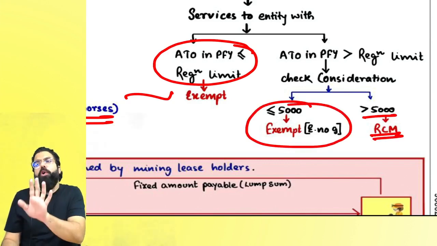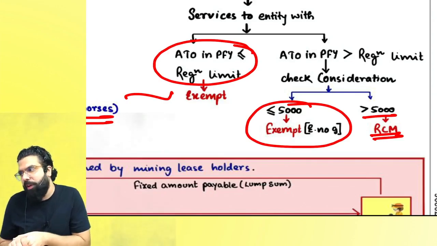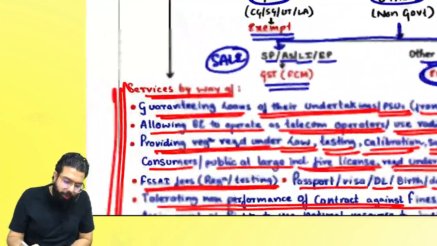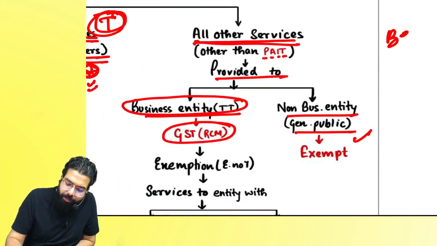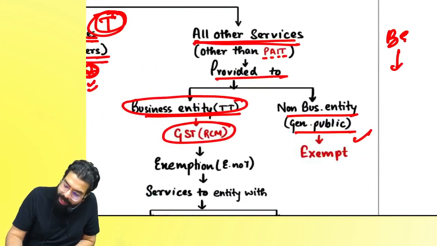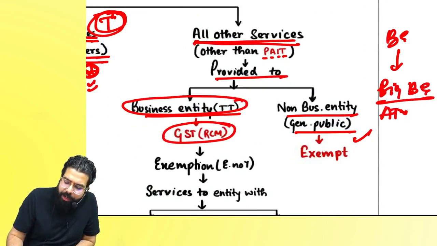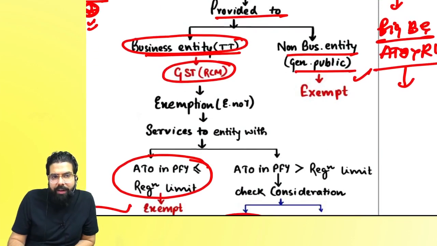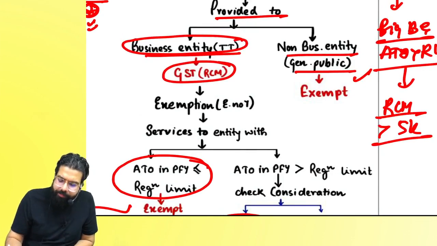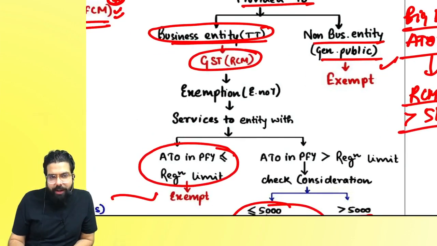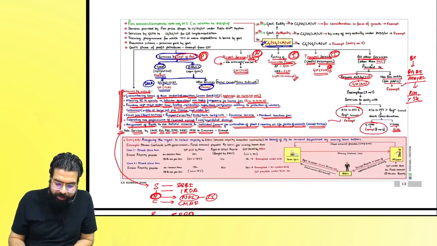So, other than Post, Airport, Immovable Property and Transportation Service and the services I have told you, if any other service is given to a business entity, which is a big business entity whose last year aggregate turnover is greater than the registration limit, then in the current financial year, if it has received a government service, it has to pay GST under RCM provided the consideration is greater than 5,000. Are we clear, everyone? Yes, sir, we got it. Everyone, listen to me very carefully.